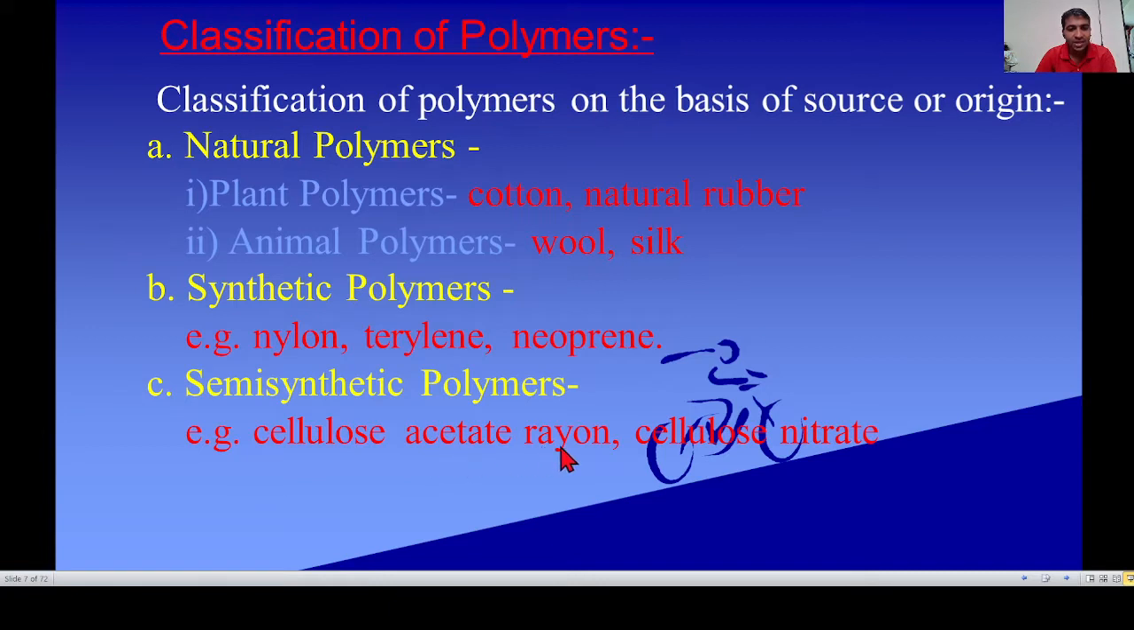Cellulose is a natural polymer. After chemical reaction, the polymer is formed. This is known as cellulose acetate rayon. And the second example is cellulose nitrate. These are the first classification of polymers on the basis of source of origin.